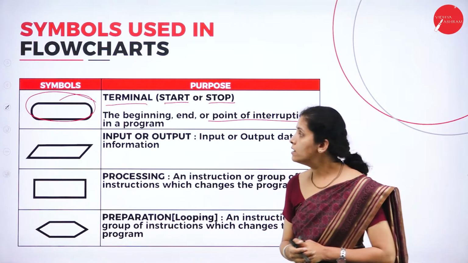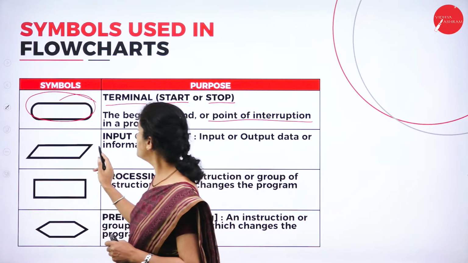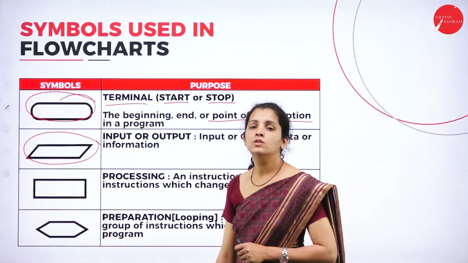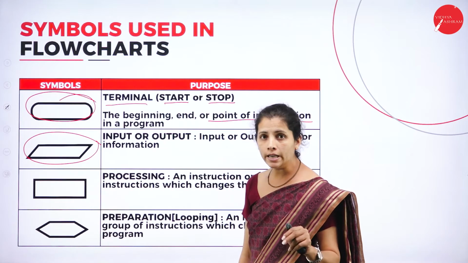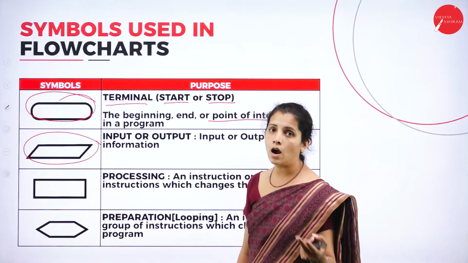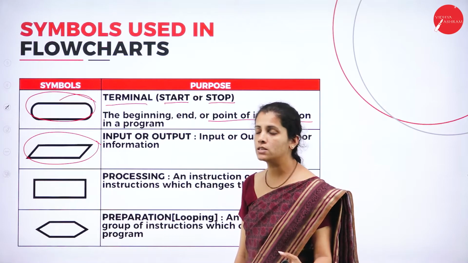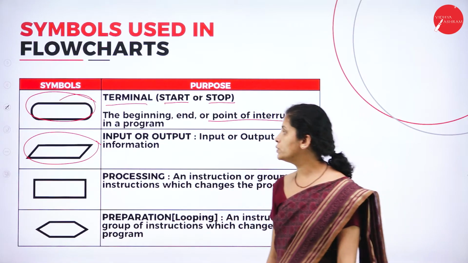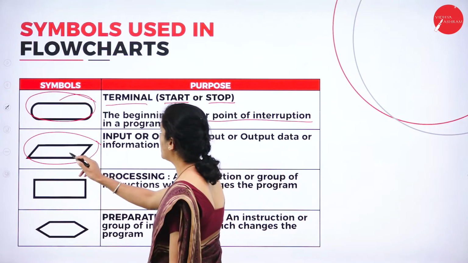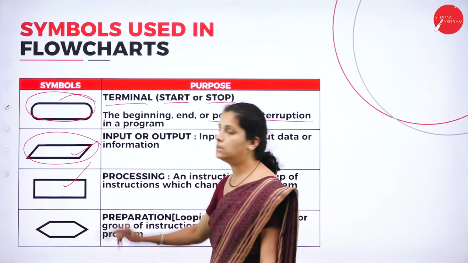So dear students, followed by the oval symbol, I'm going to have the parallelogram. What is the need of the parallelogram? To read the input and to display the output. Suppose I want to perform any reading process or any writing process, at that time I'm going to use the parallelogram.